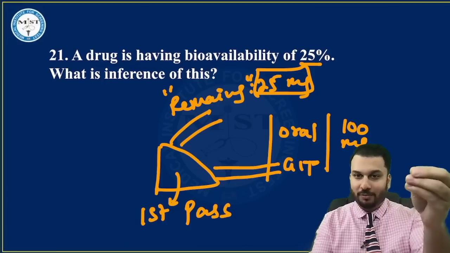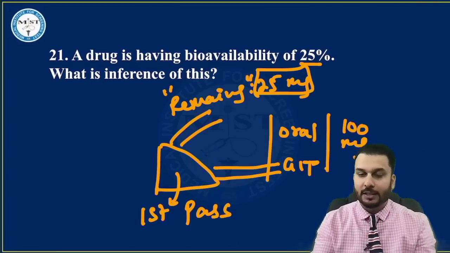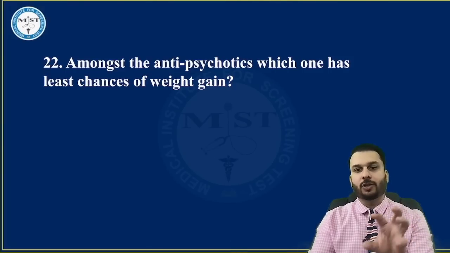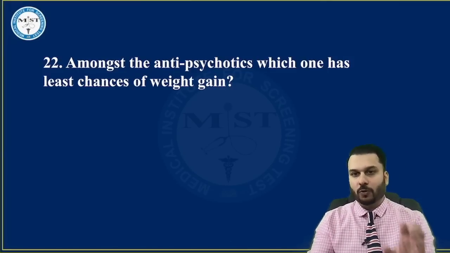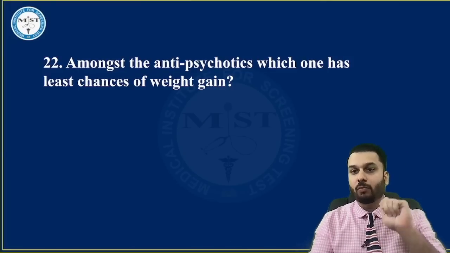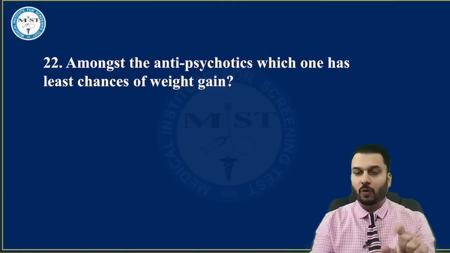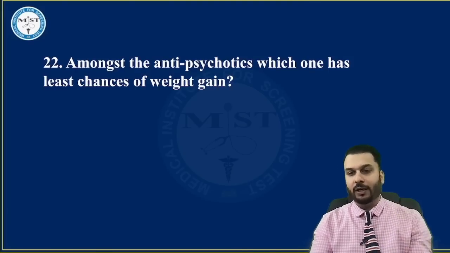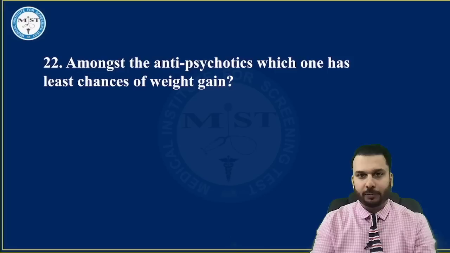Whatever the language they might have given this, even in Spanish, you must have been able to answer this. Amongst the antipsychotic drugs, which one has the least chances of weight gain? Now technically, the drugs called antipsychotics, more precisely atypical antipsychotics, cause one side effect called LDS, lipodystrophy syndrome, where the patient has weight gain, diabetes mellitus, hyperlipidemia, a couple of things that can happen in these people.